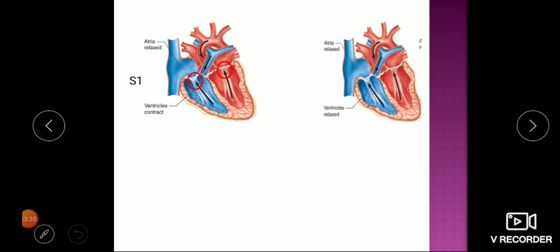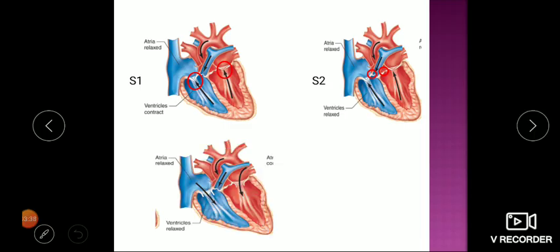Now the second heart sound is caused during ventricular diastole, when the pressure falls below the systemic circulation. So the S2 is due to closure of semilunar valves, aortic and pulmonary valve. And during diastole, suddenly when the valve opens, there is a gush of blood from the atria. The atria was relaxed for almost 0.4 seconds, so this rapid gush of blood is just like a waterfall effect.